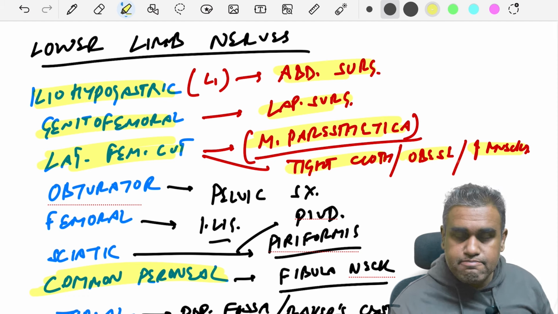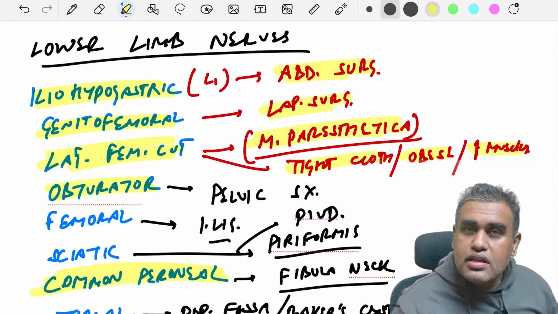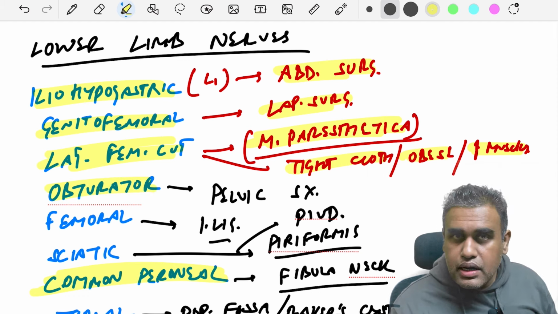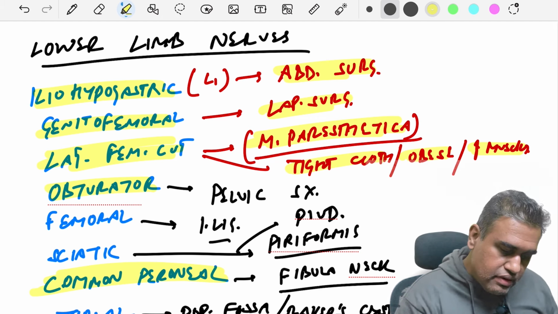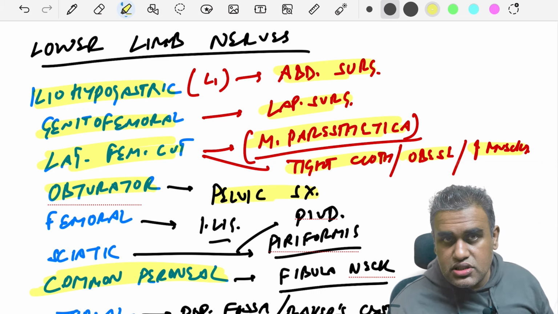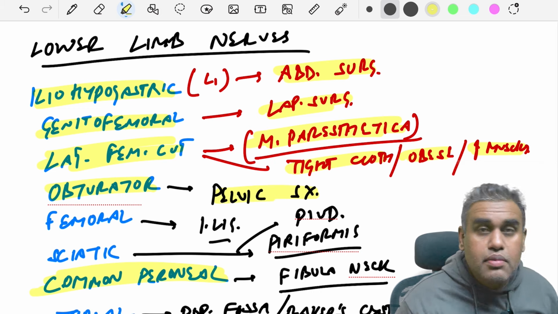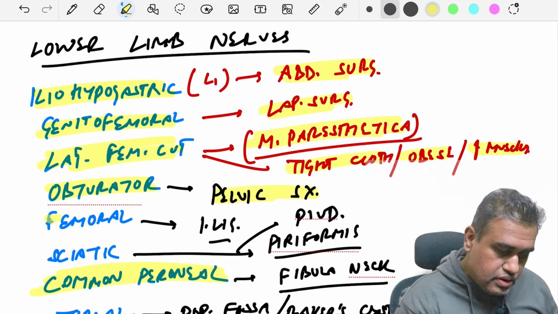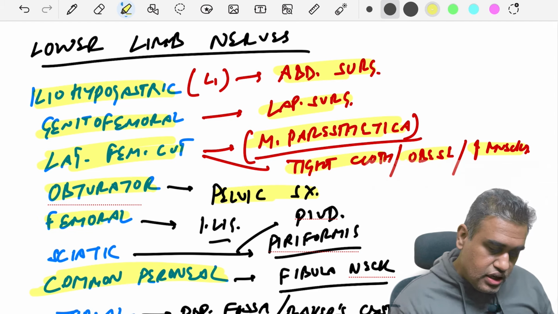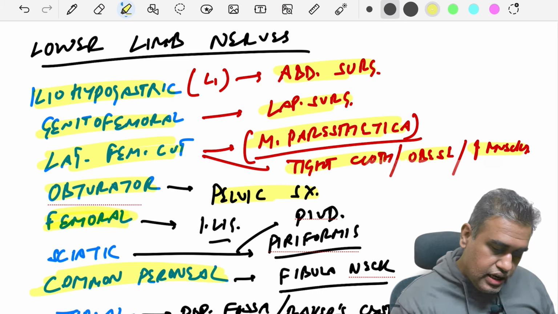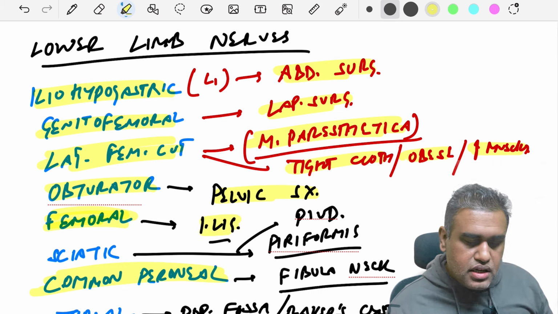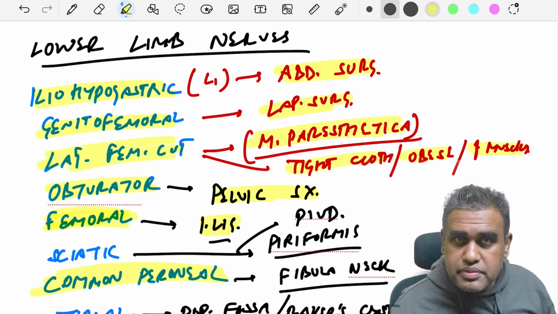or iliac crest. Next is the obturator nerve, it is a nerve of the medial compartment of the thigh, and it passes through the lateral pelvic wall. So during pelvic surgeries, this obturator nerve can be damaged. So you will have problem in the medial compartment of thigh. Next we have the femoral nerve. Femoral nerve can be damaged when there are pelvic fractures, pubic fractures, and it lies around the lateral part of the inguinal ligament. It supplies the anterior thigh muscles.